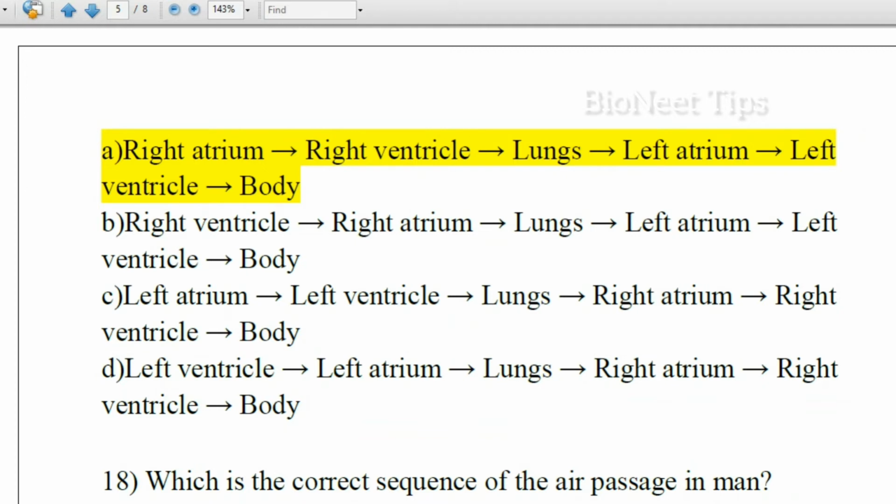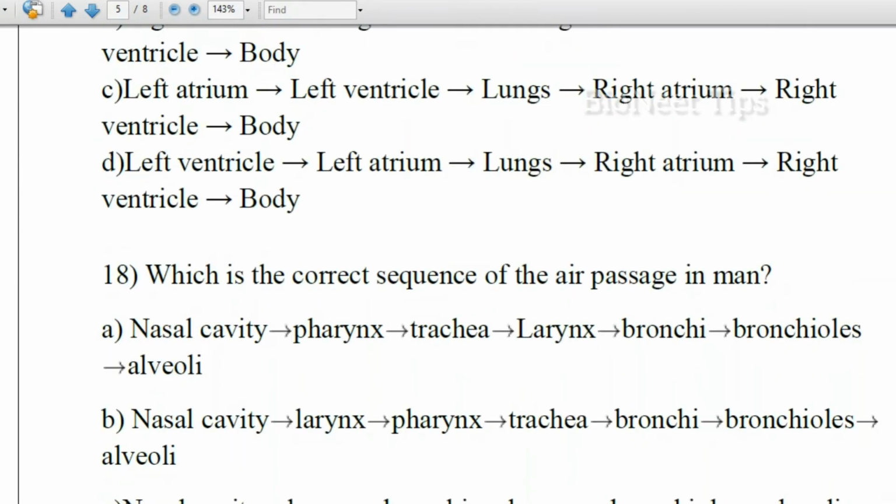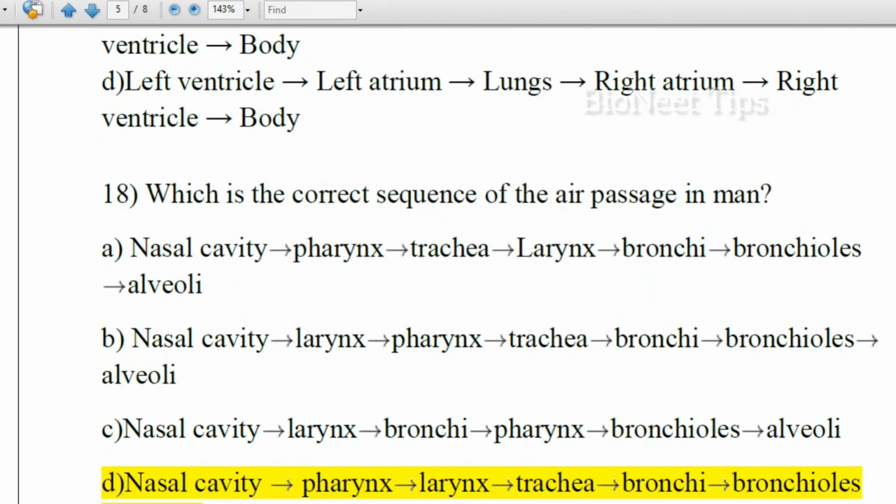We know that the blood from different parts of the body enters into the right atrium. From there it flows to the right ventricle. From the right ventricle, through the pulmonary artery, it reaches the lungs for oxygenation. The oxygenated blood from the lungs moves to the left atrium with the help of the pulmonary vein. From there it flows to the left ventricle, and from the left ventricle it is again transported to the whole body with the help of the largest artery, called the aorta. So the correct answer is option A.